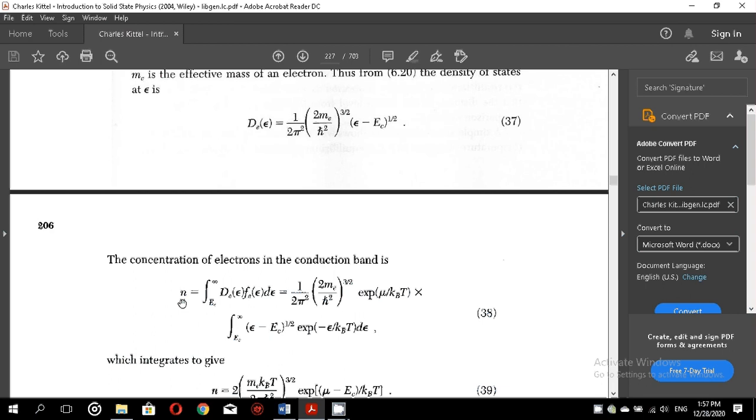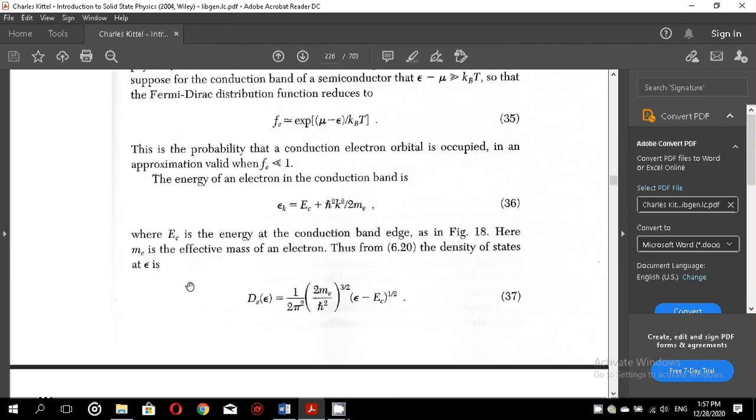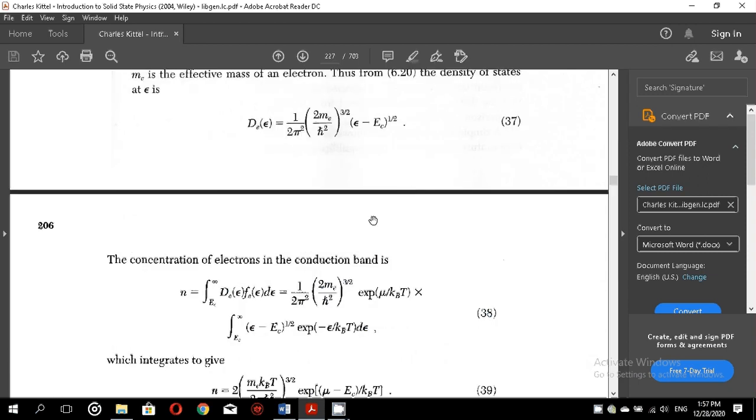When you raise the temperature above 0 Kelvin, the excitation of electrons happens, and the function which gives the probability that the energy state epsilon in the conduction band is filled is the Fermi-Dirac distribution function, as given in equation 35.